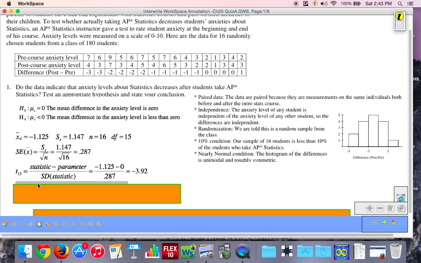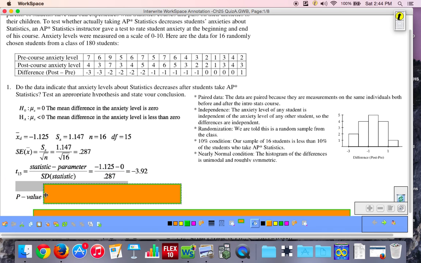Again, I got this formula from the AP Stats formula sheet. It says statistic minus parameter over the standard deviation of our statistic. So our mean difference was negative 1.125. We're subtracting our hypothesized value of no difference, and we're dividing by our standard error, which was 0.287. And we get a t-value of negative 3.92. And so now we're going to plug in this t-value and try to calculate our p-value.